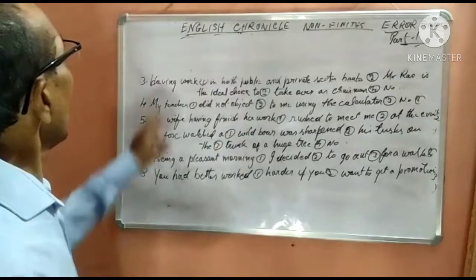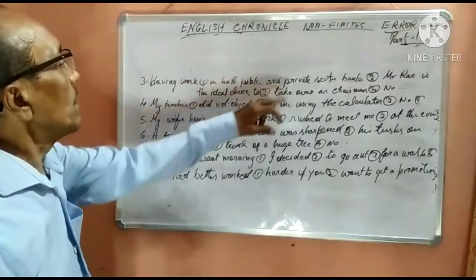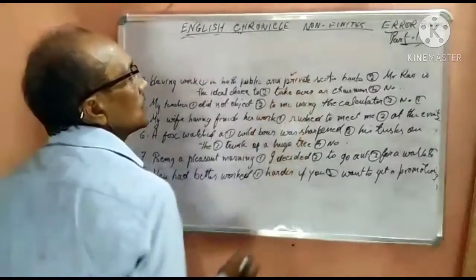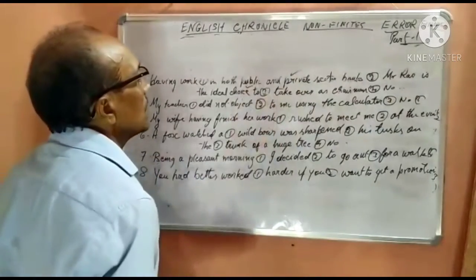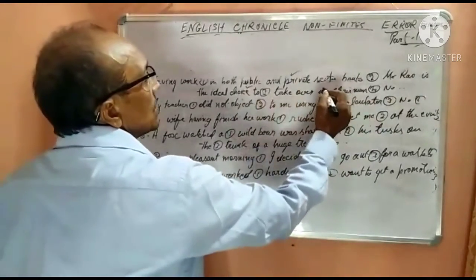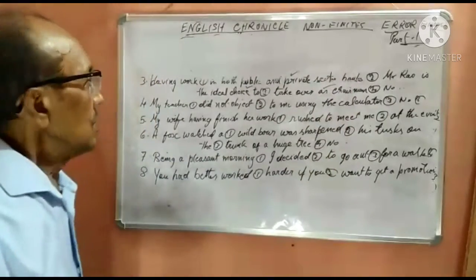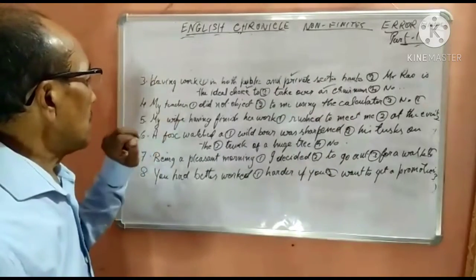Now you see, having worked in both public and private sector banks, this portion is correct. Mr. Rao is the ideal choice, this is also correct. To take over as chairman, this is also correct. So something is wrong in the first part.